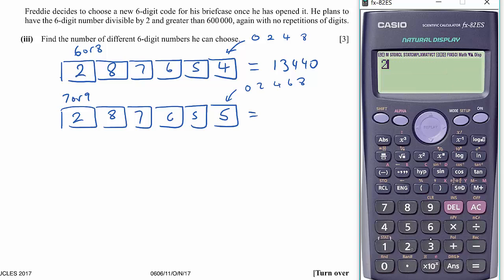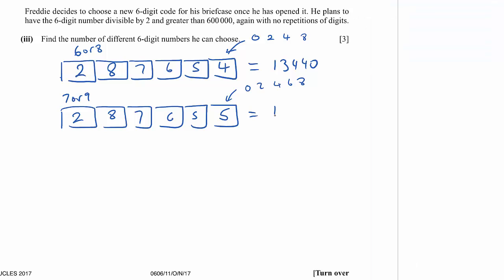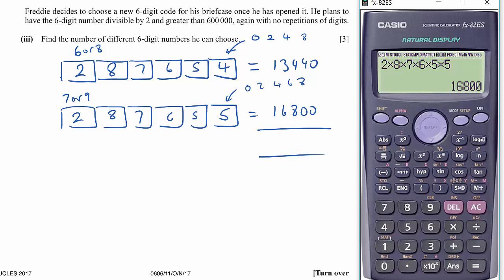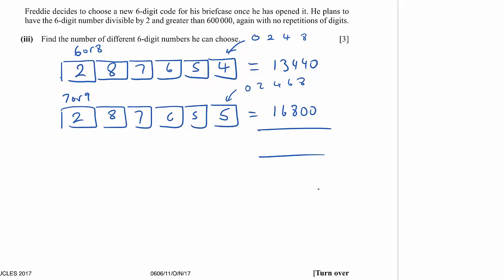And then we've got 2 times 8 times 7 times 6 times 5 times 5, 16,800. We'll add those up. So add 13,440 gives me 30,240.